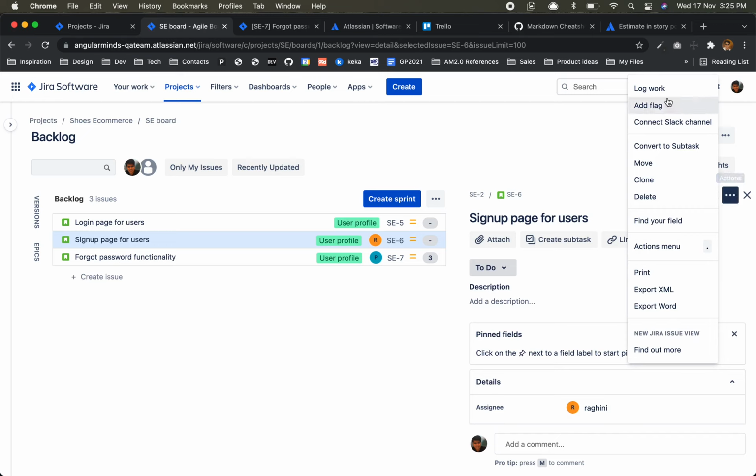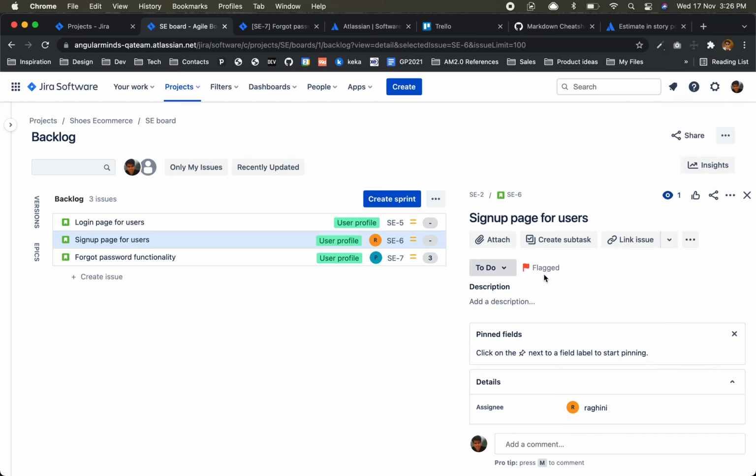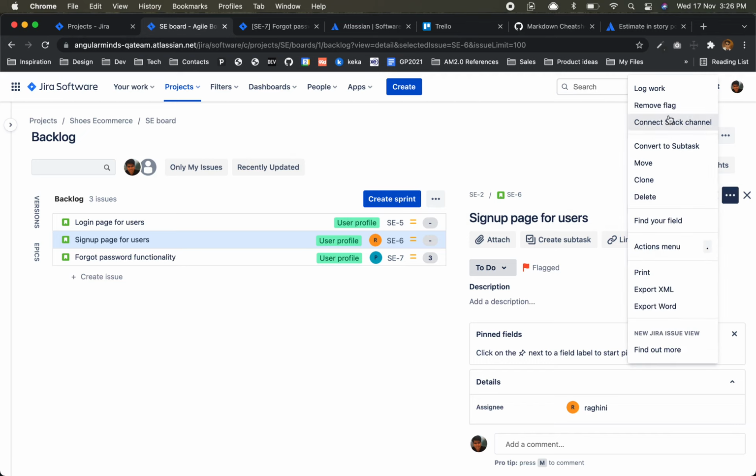Now again there is this flagged. It's up to us what the meaning of flagged is, right? Flagged could be something like very critical: for critical items we can give the flag, correct? Remove flag.